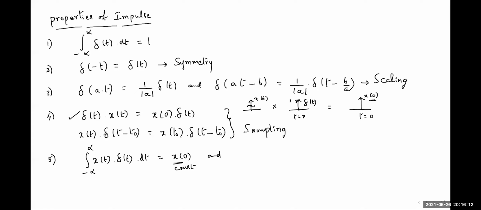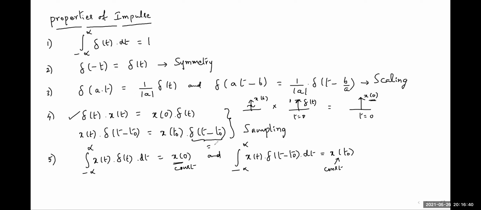And the second statement, if we integrate from minus infinity to plus infinity, x of t del of t minus t naught dt, it should be equal to, here also on the right hand side, x of t naught is an amplitude value or constant value, and the impulse function, wherever it may be, its area is 1.